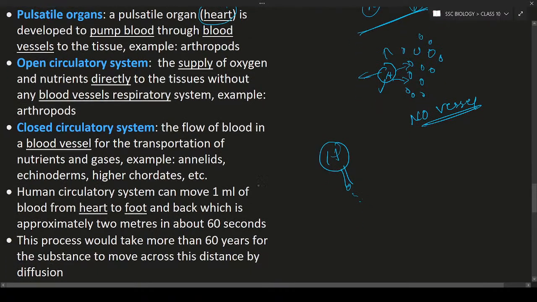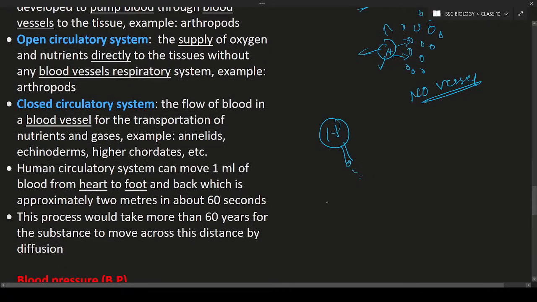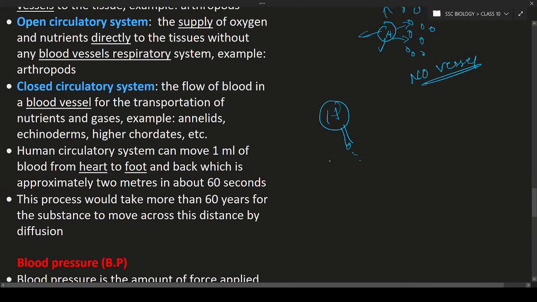So examples: annelids, echinoderms, chordates, even human beings come under the closed circulatory system. Here the human circulatory system can move 1 ml of blood from the heart to the foot and back within 60 seconds. It means very fast. If there is no such transportation system, to make the same thing happen we need 60 years.